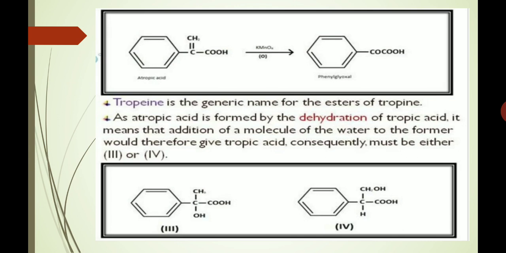Tropeines is the generic name for esters of tropine. As atropic acid is formed by the dehydration of tropic acid, the addition of a molecule of water to the former would give tropic acid, and consequently it must be either the third or the fourth structure. So, I have shown both the structures, third and fourth, in this figure.